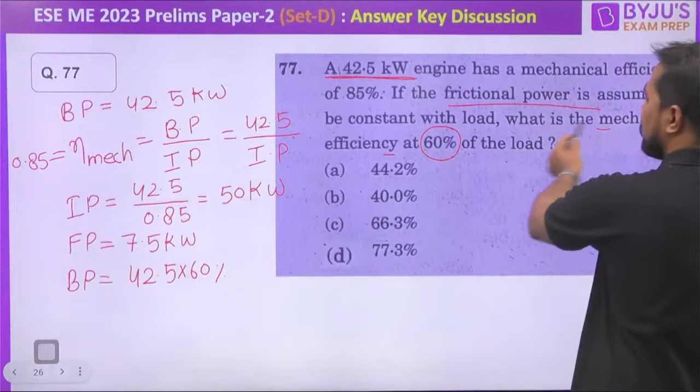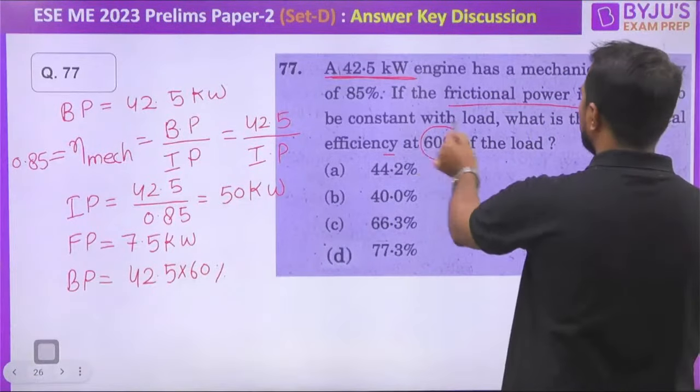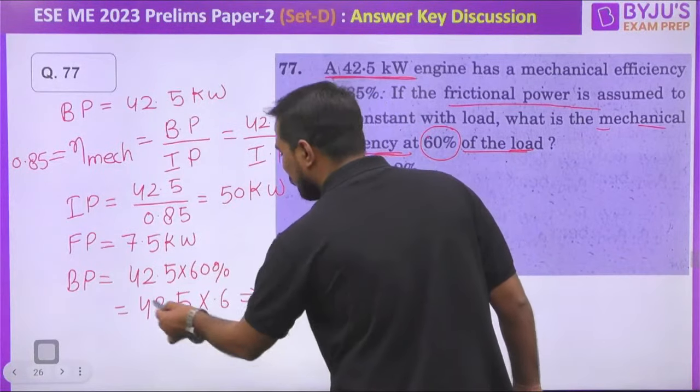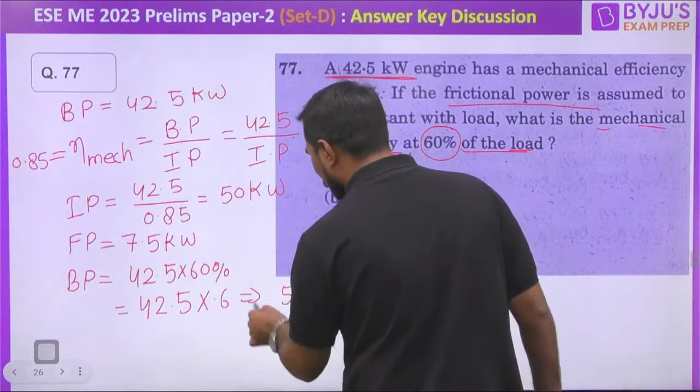If the friction power is assumed to be constant with the load, what will be the mechanical efficiency at 60% of the actual load? So right now the total power is 42.5. That will be equal to 60% load. What will be the answer? Answer will be equal to 42.5 multiply by 0.6. If I calculate, 6 5s are 30, my dear, and 6 2s are 12, and 12 plus 3 is 15, and after that 6 4s are 24, and 24 plus 3 is 27, so 27.5 if my calculation is not wrong. So this 27.5 is the brake power.